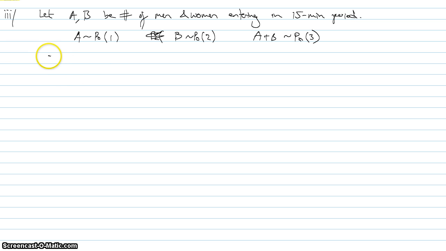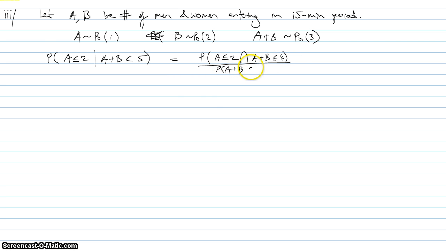I'm actually asked to find the probability that no more than 2 men entered, given that fewer than 5 people entered. So, what's this? Well, this is the probability that A is less than or equal to 2 and A plus B is less than or equal to 4, divided by the probability that A plus B is less than or equal to 4. So this one on the bottom line is not too bad to calculate. I can do that very easily using my Poisson CDF. What about this one on the top line?